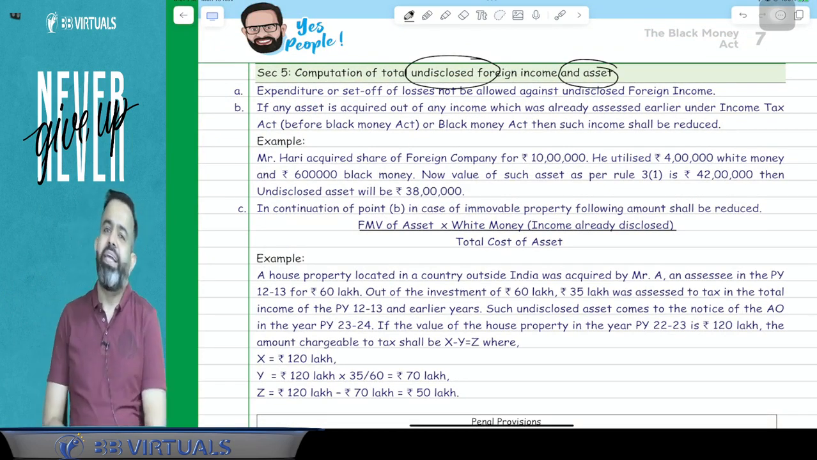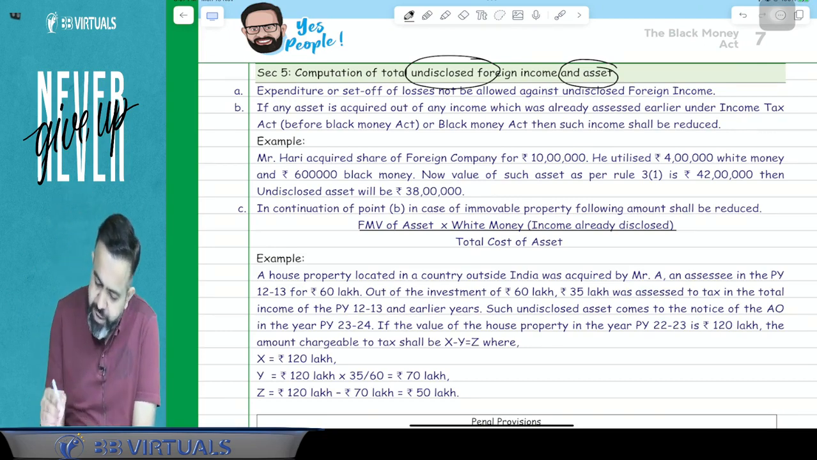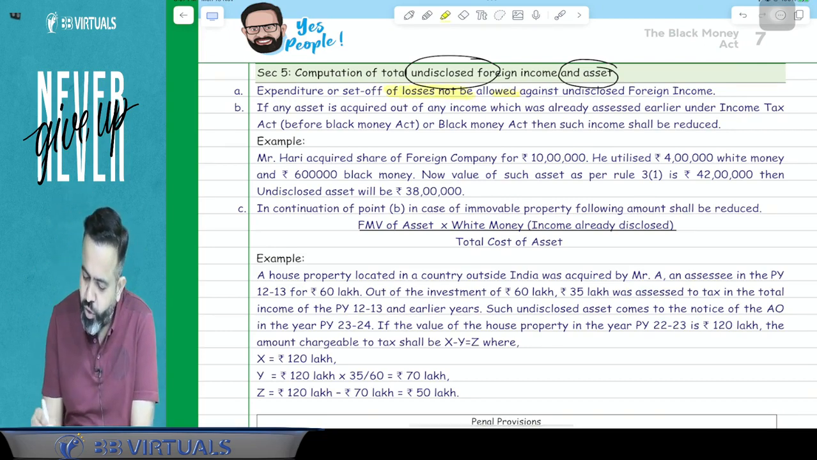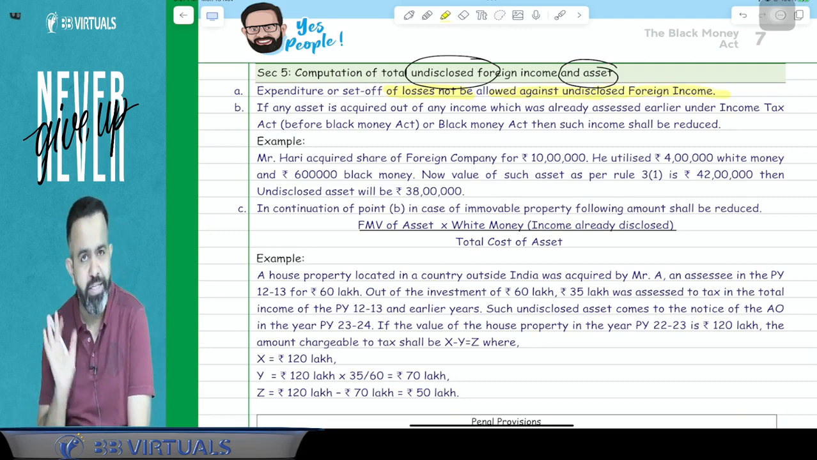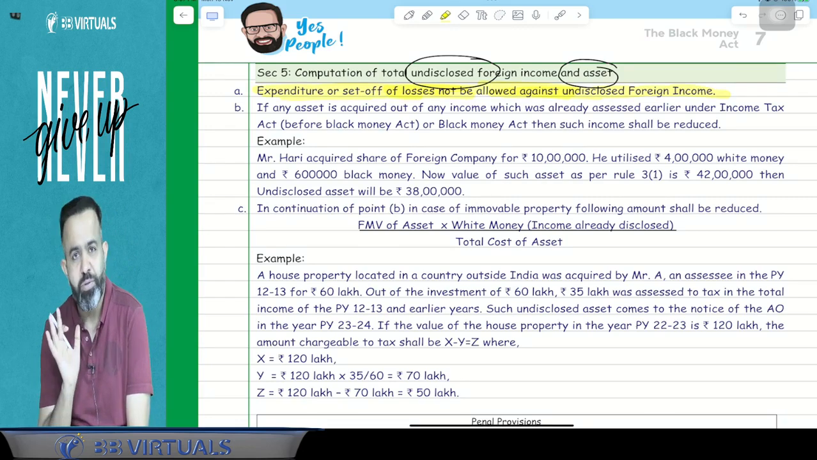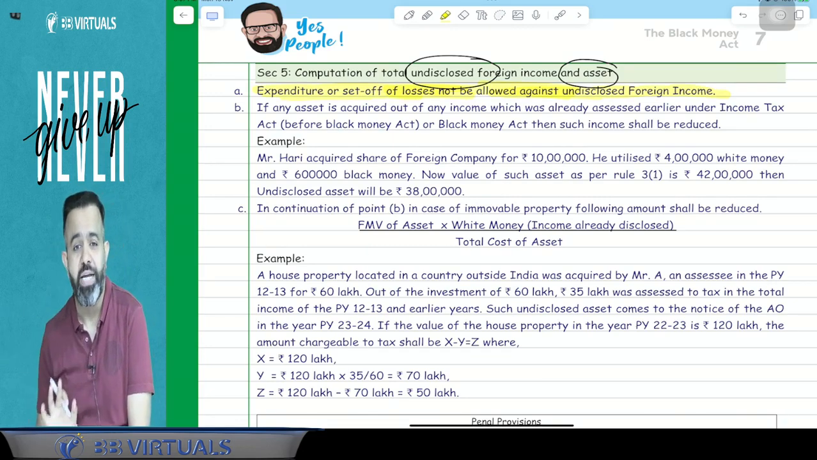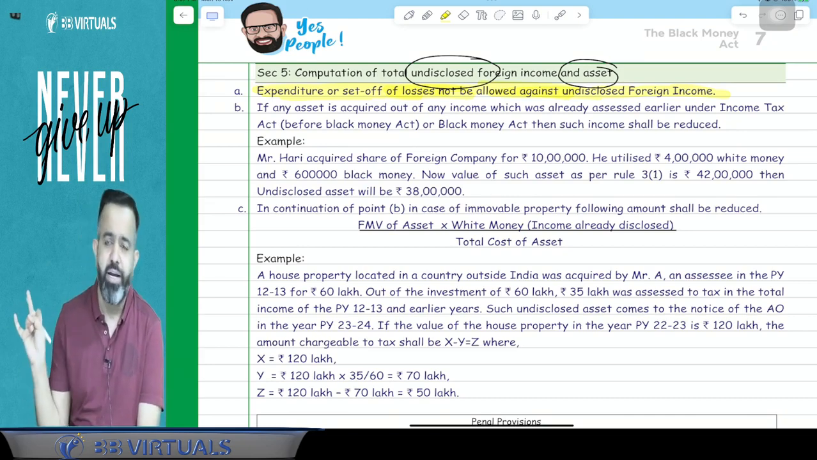Guys, always remember, while calculating the undisclosed foreign income, any expenditure is not allowed. Any expenditure is not allowed means your gross income is going to be taxable. So here, expenditure or set-off of losses is not allowed against undisclosed foreign income. Against undisclosed foreign income, any expenditure is not allowed, or any set-off of losses is also not allowed. Means gross income is going to be taxable. Any expenditure and all not allowed.